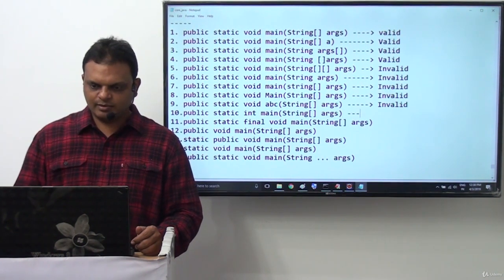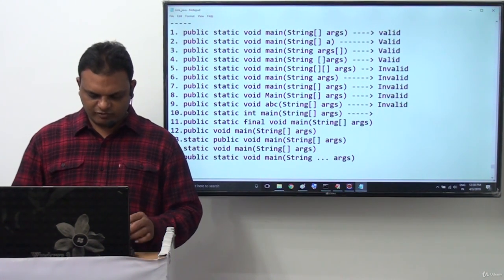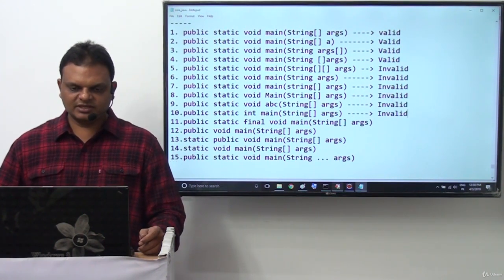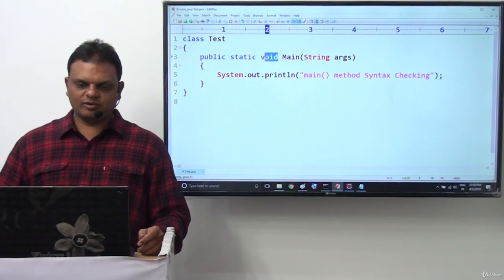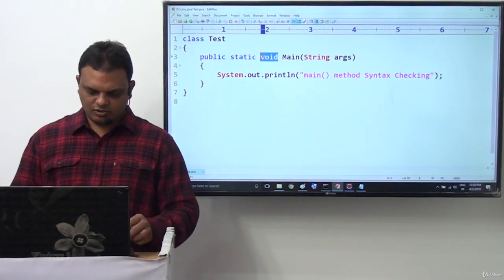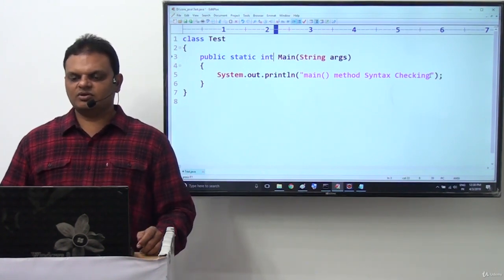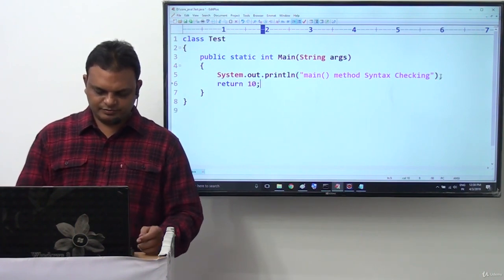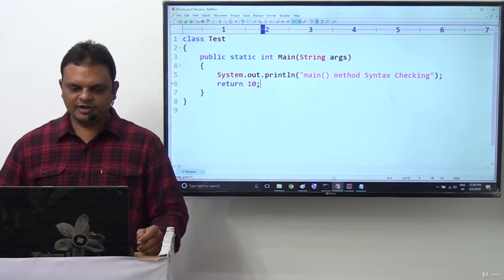If the return type is int, the return type of the main method must be which one? Void. So this is which one? Invalid, clearly. Let me check this here. Int is the return type I am going to provide. Now if you specify int, definitely we must return some integer value. Return 10 here we provided.